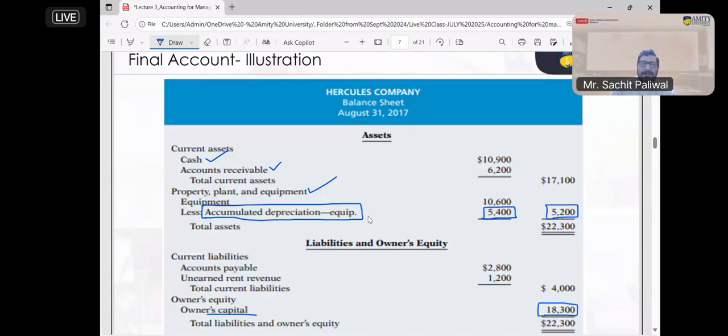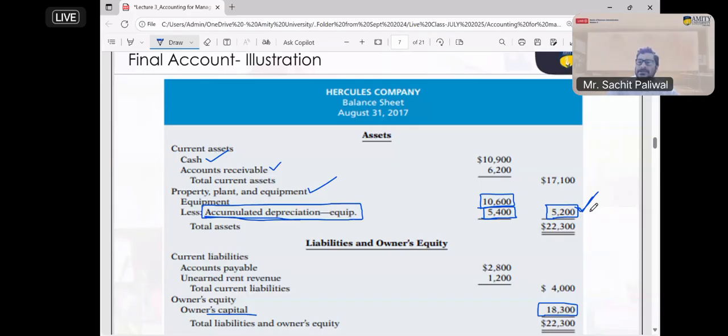Equipment is not a liability. Sorry, this depreciation is not a liability over here. It is deducted from the equipment to get the real value of the equipment. Okay. So what was the equipment value provided in the trial balance based on the previous year? 10,600. In the current year, we have accumulated all the depreciation and deducted it from here. So the remaining value of the asset is now 5,200.